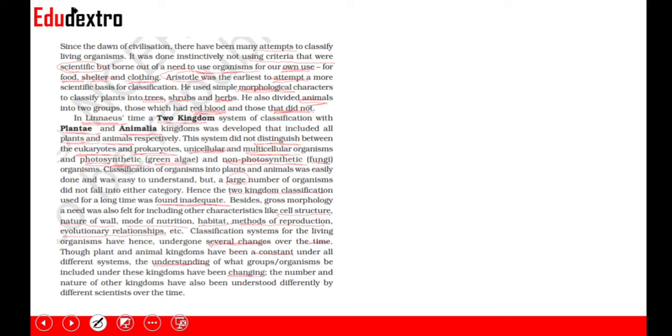Plants and animals are constant, but how we understand the classification mechanism is constantly changing. The number and nature of other kingdoms have also been understood differently by different scientists over the time. So, from Aristotle towards Linnaeus, there have been certain changes in the number of kingdoms.